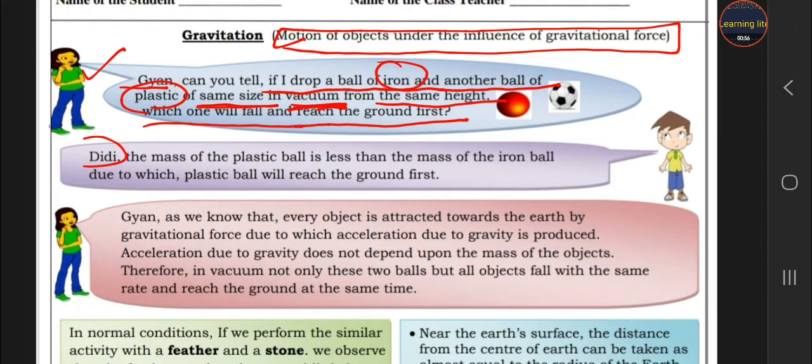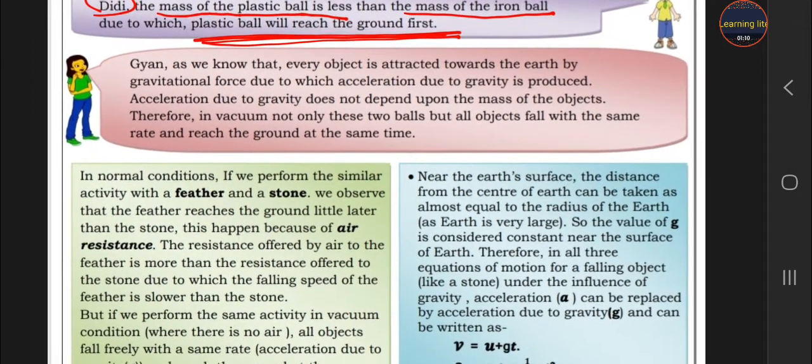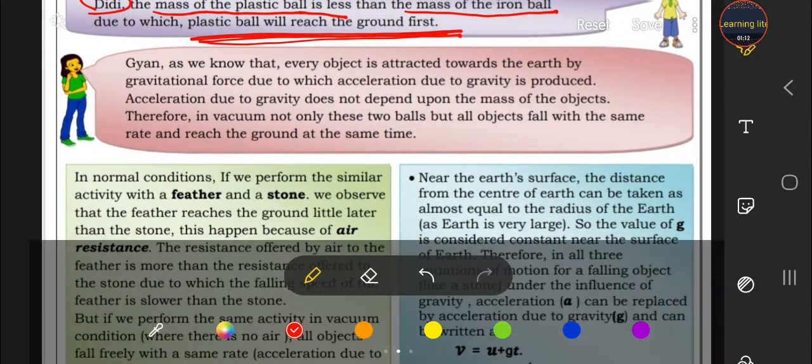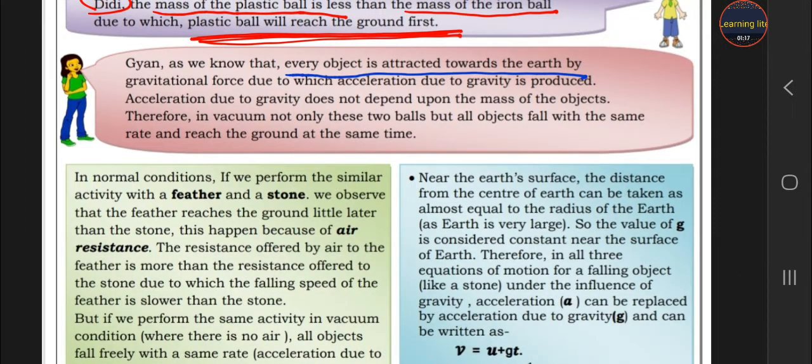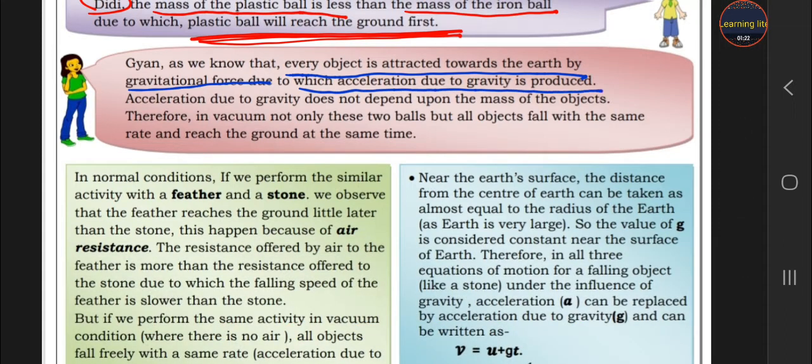Gyan said, Didi, the mass of the plastic ball is less than the mass of the iron ball, so the plastic ball will reach the ground first. Now Jigyasa explains the correct thing. Gyan, as we know, every object is attracted towards the earth by a gravitational force, due to which the acceleration due to gravity, that is g, is produced, and this g does not depend upon the mass.